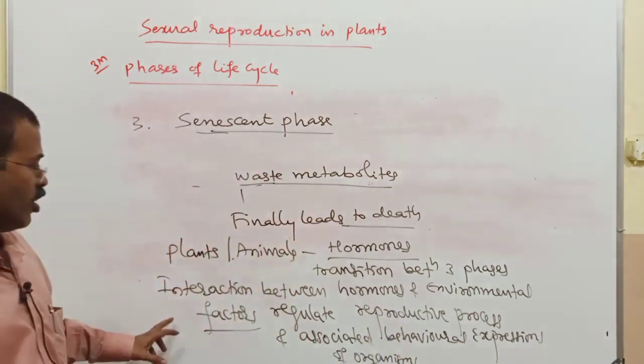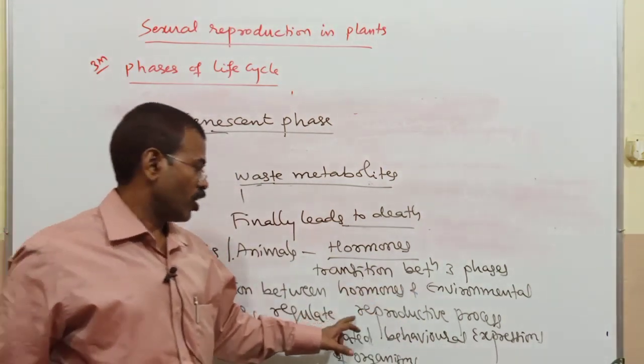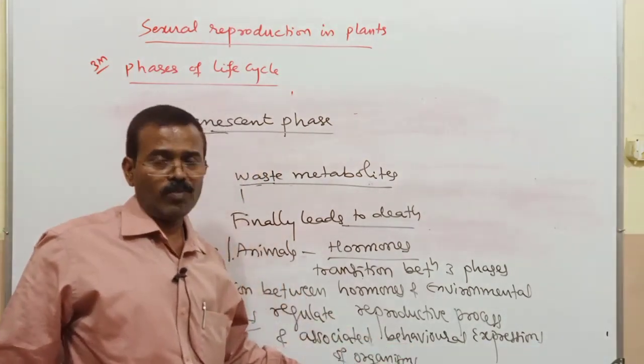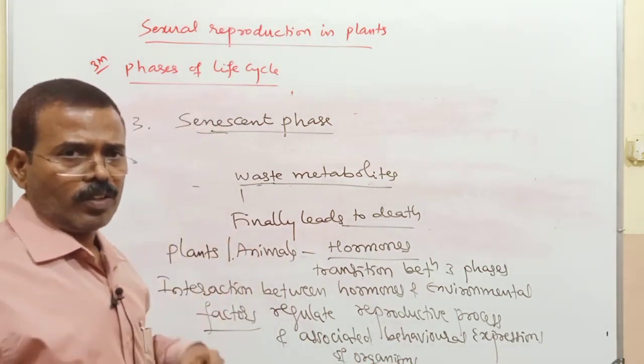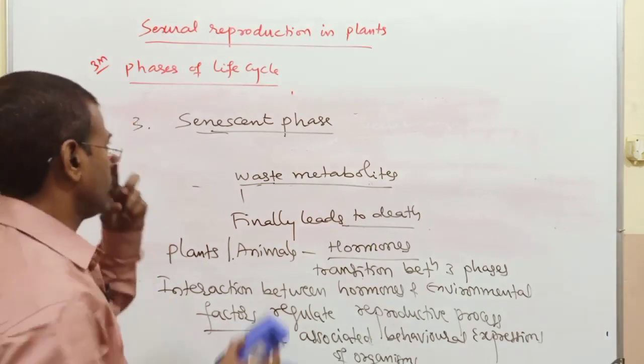So the interaction between hormones and environmental factors regulates the reproductive process and associated behavioral expressions of organisms. So these are the three phases of the life cycle in sexually reproducing organisms or plants.